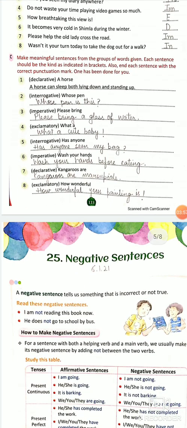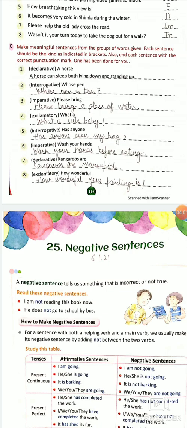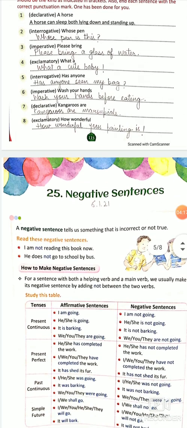So, in the same way, the following exercise is telling you to make meaningful sentences and they are telling you how you are going to change it. Like whose pen, you have to change it into interrogative. Whose pen is this? For example, wash your hands. You have to change it into imperative. Wash your hands before eating. Now, this is advice. It turns into imperative. So, same way.